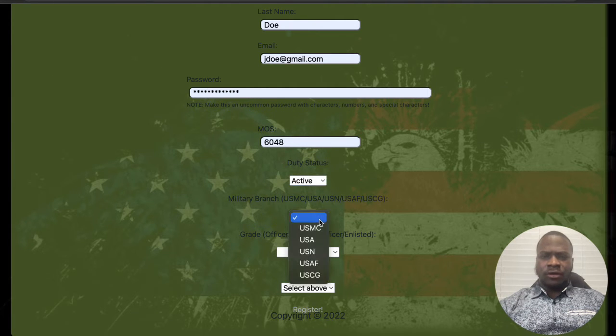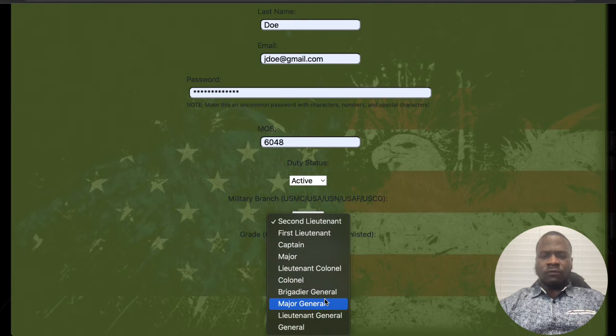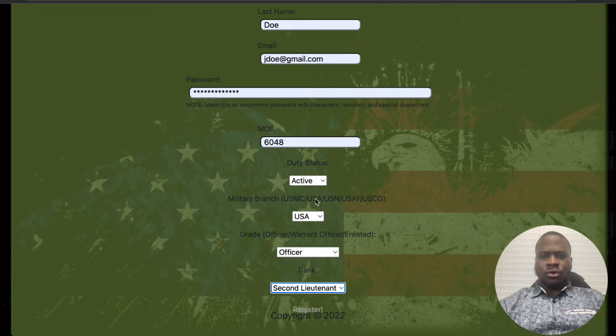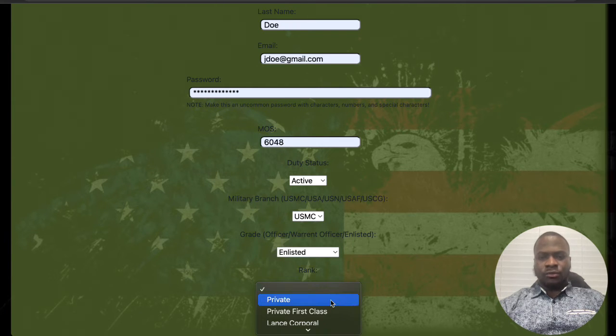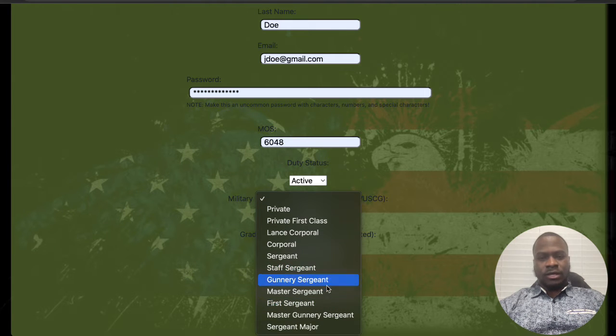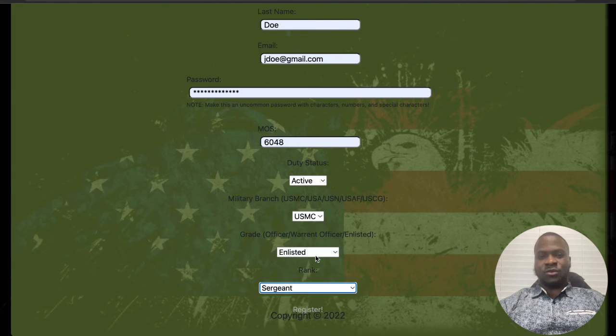So if I were to go ahead and pick the Army, and let's say I pick officer, it'll generate the ranks for the officer in the Army. But if I were to pick the Marine Corps, and let's say I go enlisted, it's going to generate the enlisted ranks for the Marine Corps. And I'm just going to pick sergeant, because that's what I was, the best rank in the Marine Corps.